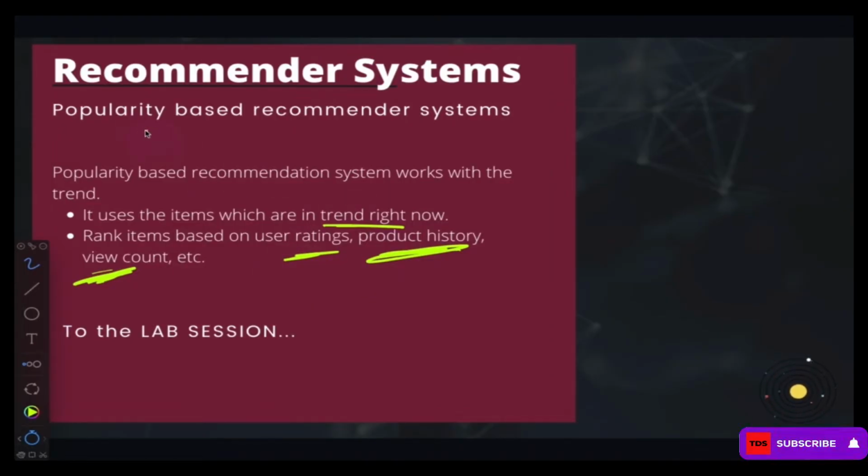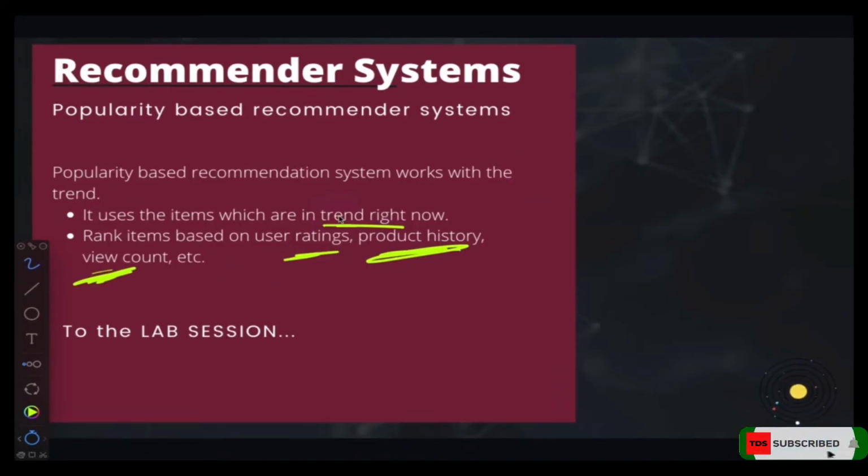So this kind of recommendation is not dependent on customer A or customer B or whatever. It depends on the entire population, what the entire population is watching the most is what they are recommending. I mean, which movies have the highest rating is what they are actually recommending over there.